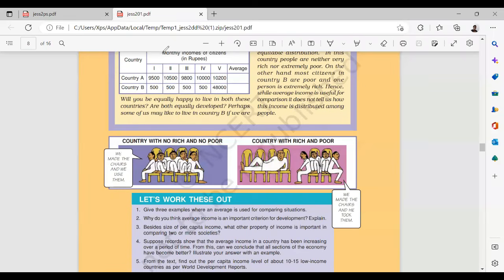Country with rich and no poor: we made these chairs and we used them. Countries with no rich and no poor. Countries with rich and poor. Countries with rich and poor means what? There are huge resources available. We made these chairs and he took them. So that means a country with rich and poor, which means there are some differences.